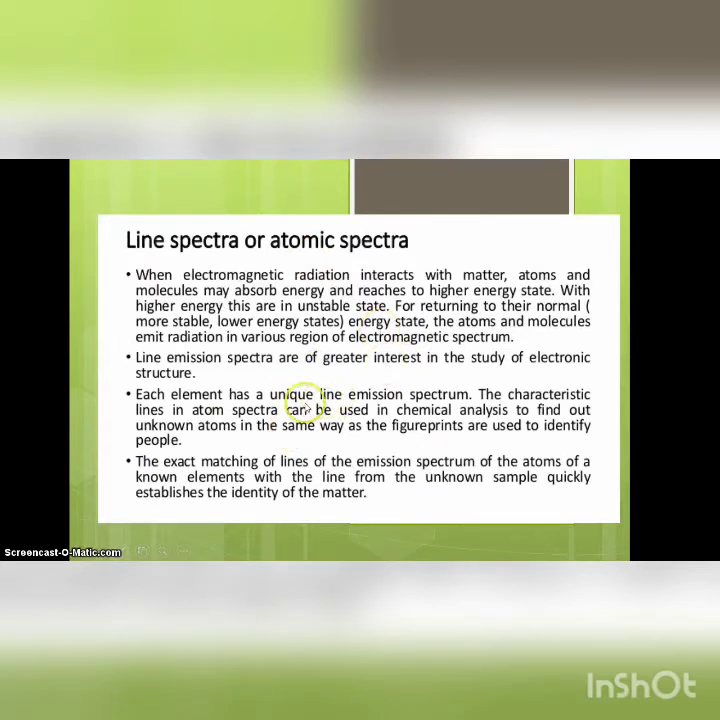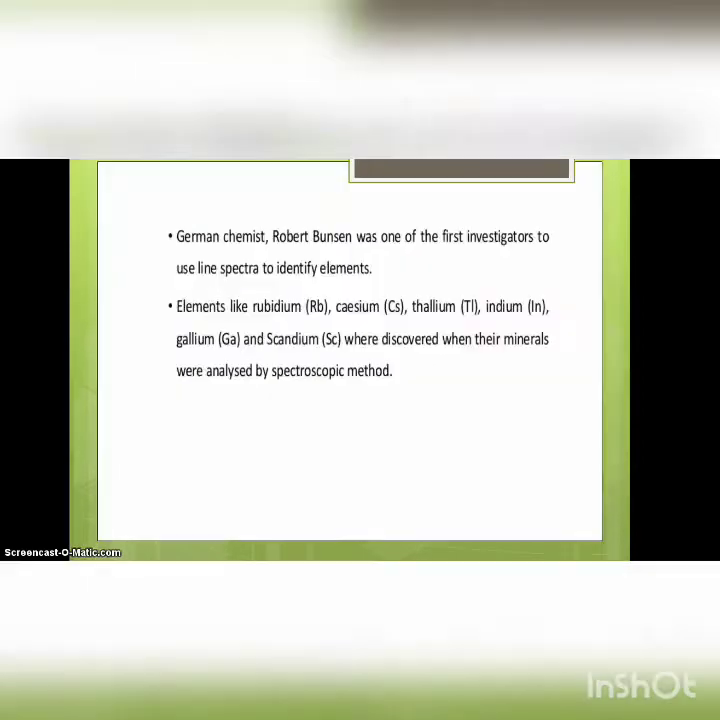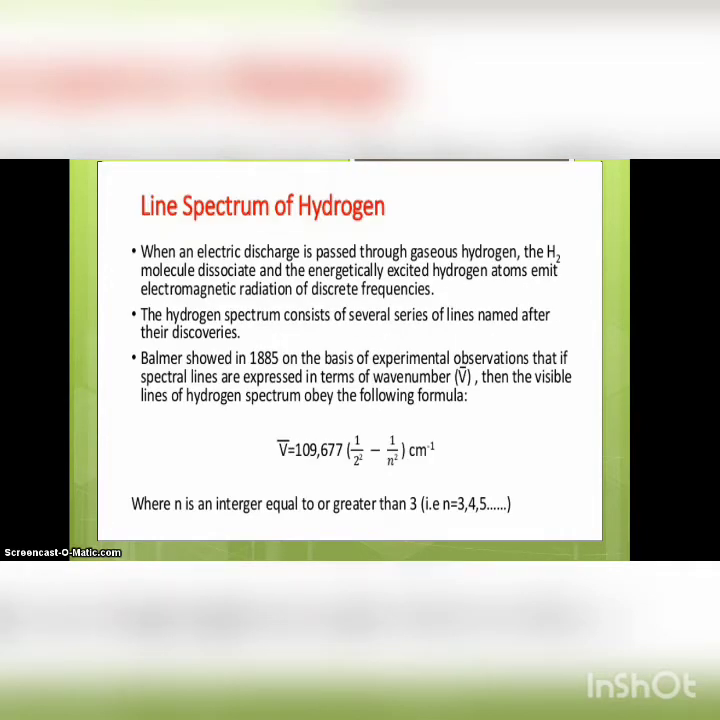This is analyzed by various line spectra. Robert Bunsen was the scientist who identified these line spectra. Elements like rubidium, cesium, thallium, indium, gallium, and scandium were discovered when their minerals were analyzed by this spectroscopic method. First, we are going to discuss the line spectrum of hydrogen.